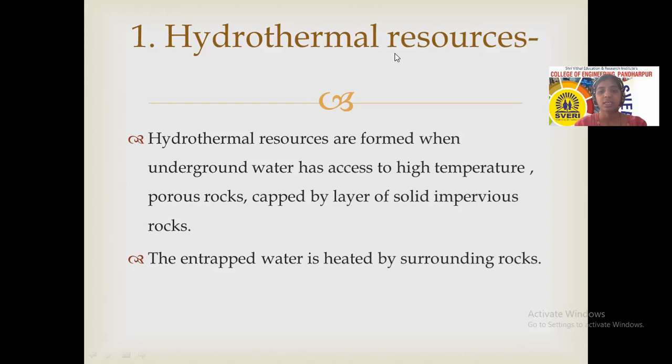Whatever heat is available from this hot rock or heat resource is absorbed by this water, and that heated water can be utilized for further applications, that means for electricity generation or any other application. So this is the hydrothermal resource of the geothermal resource.